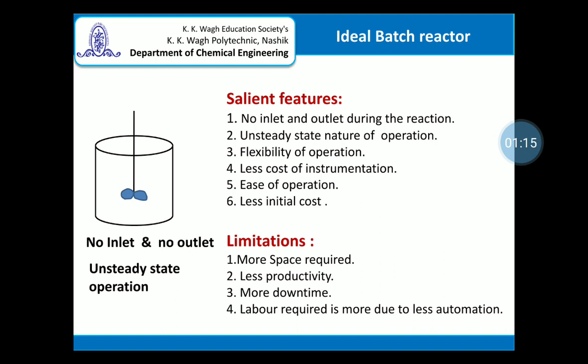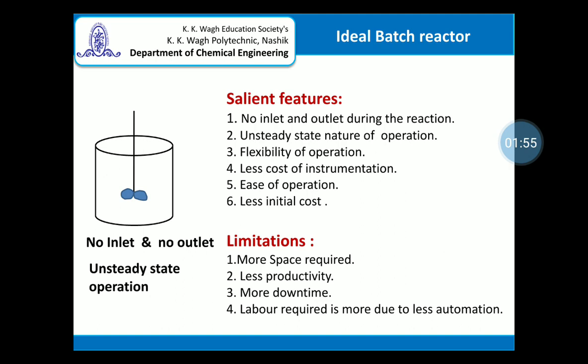As the name suggests, in a batch reactor there is no inlet of the reactant, nor is the reacted mass continuously removed while the reaction is going on. The reactants are filled into the reactor, the agitation is started, the required operating conditions are maintained, and the reaction is allowed to take place. Once the reaction is over, only then is the product or the reacted mass taken out.